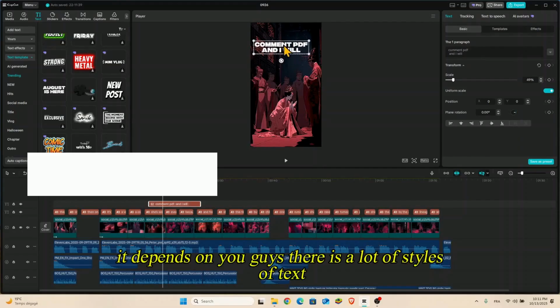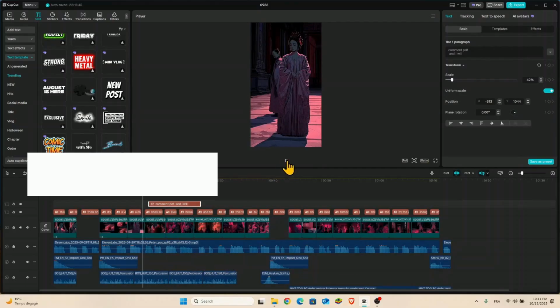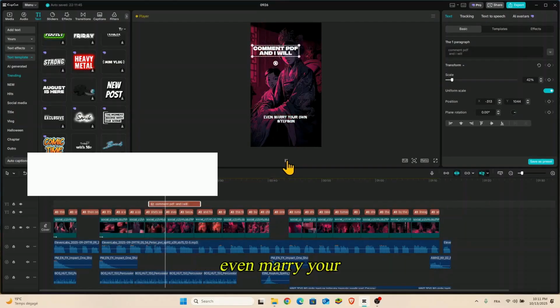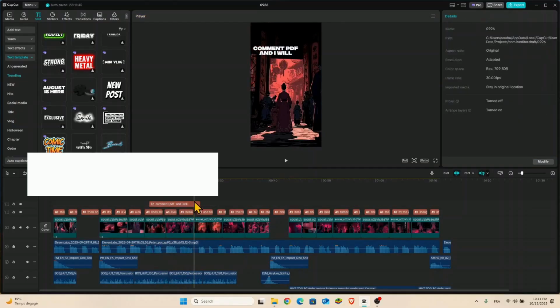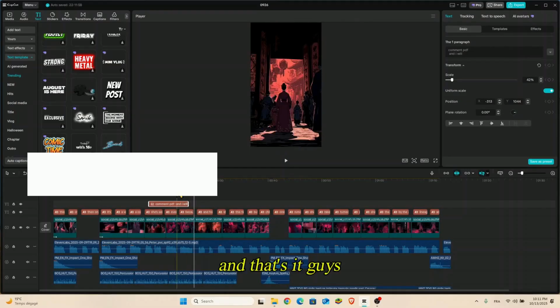It depends on you, guys. There are a lot of styles of text. It is just an example here. You just need to be sure that it is only 5 or 6 seconds, and that's it, guys.